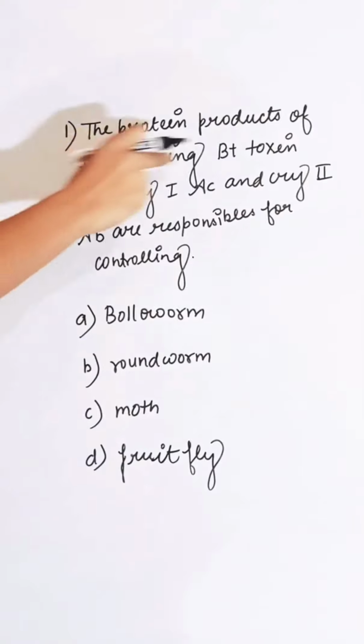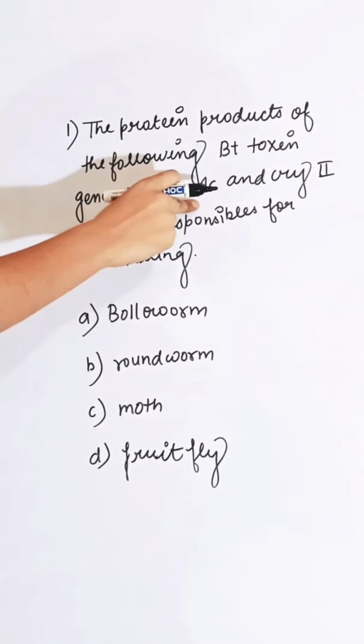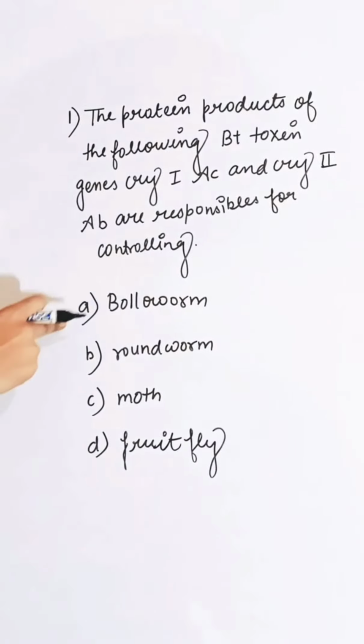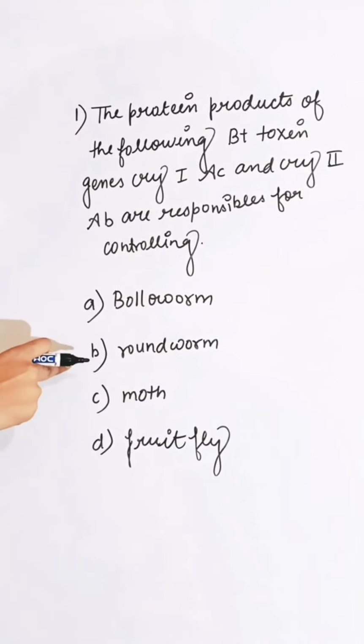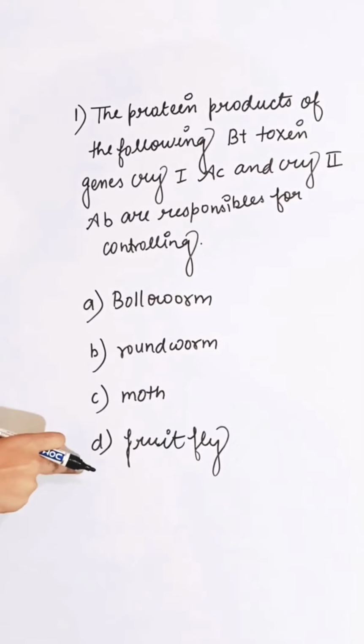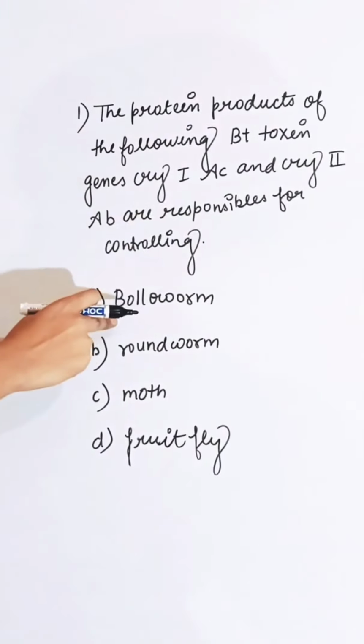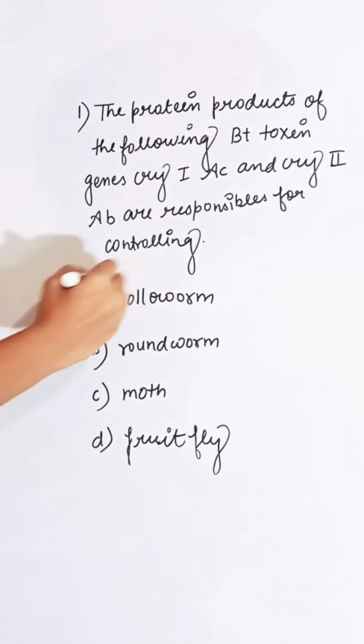Bt toxic genes Cry1Ac and Cry2Ab are responsible for controlling: first option bollworm, second is roundworm, third is moth, and fourth is fruit fly. These both genes are responsible for controlling bollworm. So correct answer is A.